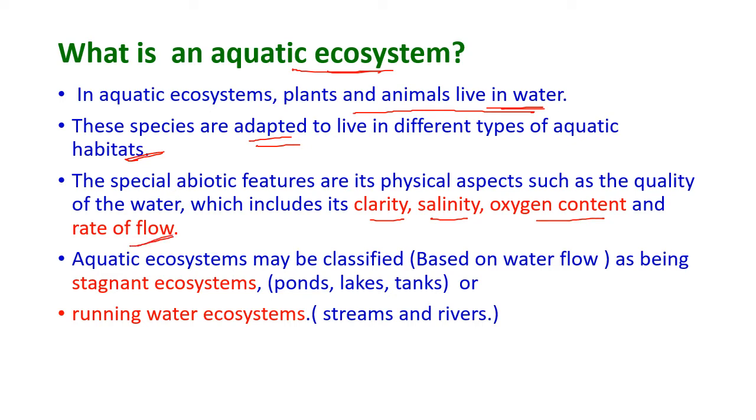And the aquatic ecosystems may be classified based on the flow of water. They may be classified as stagnant ecosystems and running water ecosystems. Ponds, lakes and tanks are examples of stagnant ecosystems, and streams and rivers are examples of running water ecosystems.